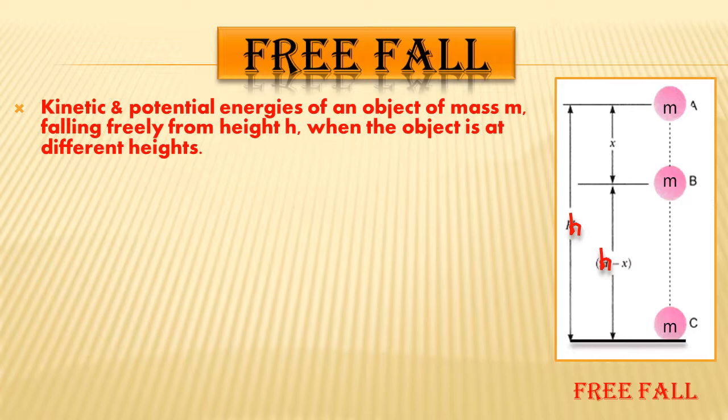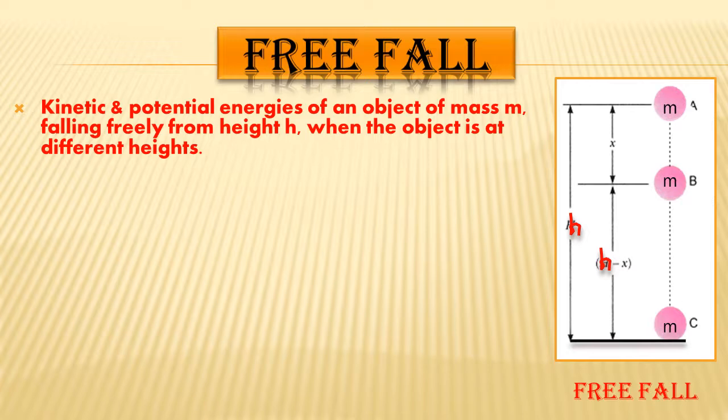So here velocities are different and heights are different. The total height from point A to C is h, the height from A to B is x, and B to C is h minus x. These are the different heights of the object at different positions, but the mass will always be the same, that is m. So here we have to calculate the total energy.